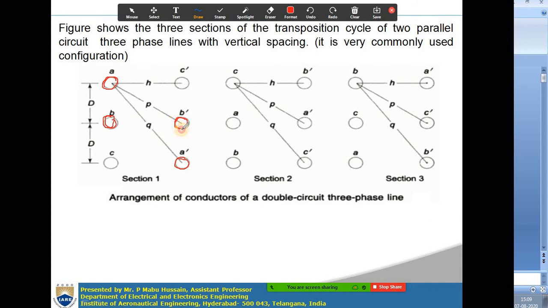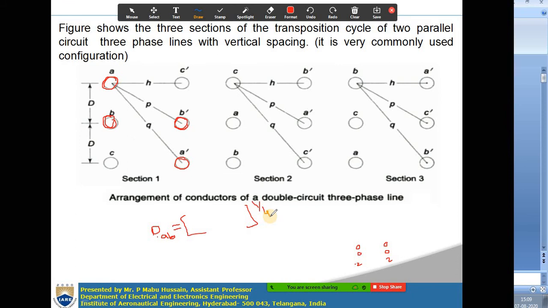Dab is the mutual GMD between these 2 phases. Here you have 2 conductors, and here also 2 conductors, so it will be whole to the power of 1 by mn, where mn is 2 into 2, which is 4.